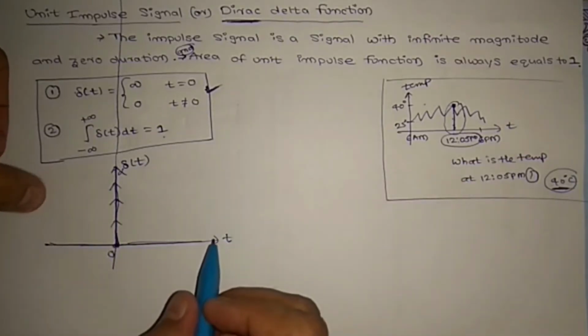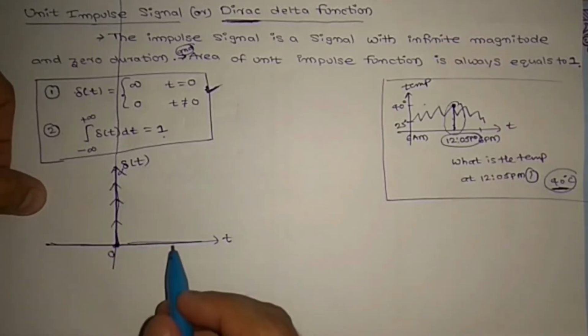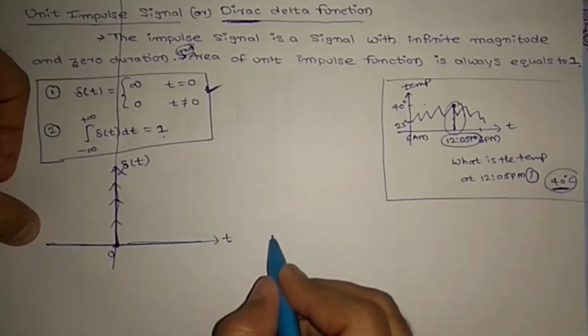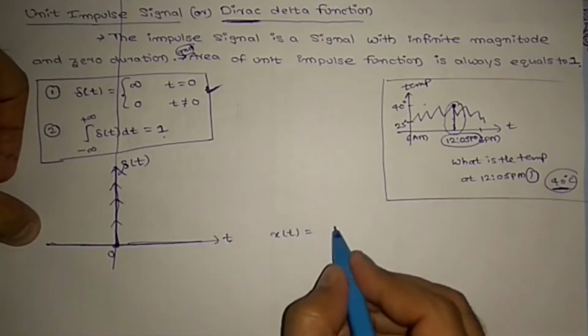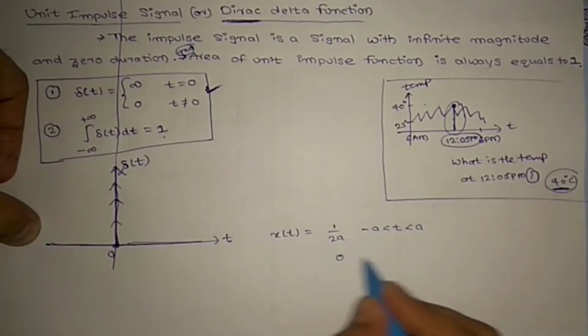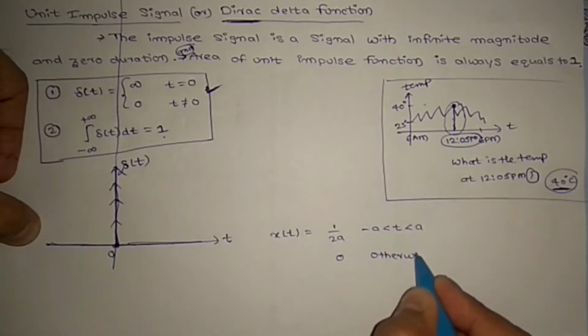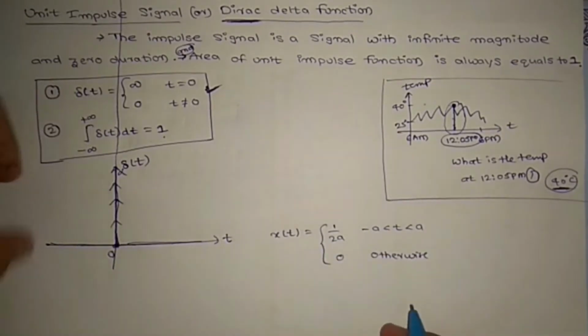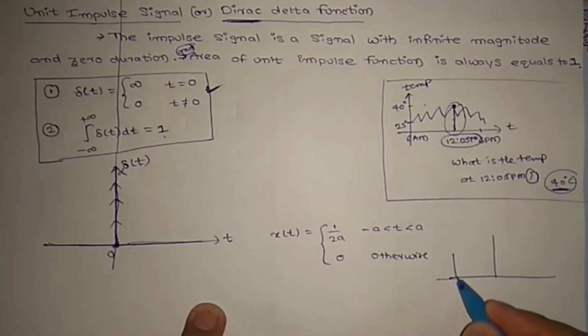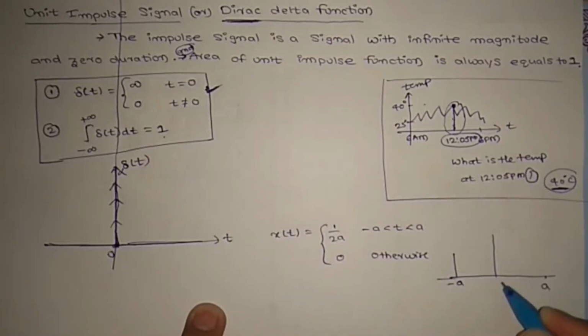How? We'll see. To explain this, we will use some other method. For example, take some other signal x(t) equal to 1 by 2a for minus a less than t less than a, and 0 otherwise. If you draw this signal from minus a to plus a, we have amplitude 1 by 2a.